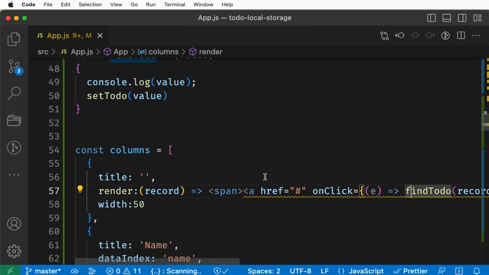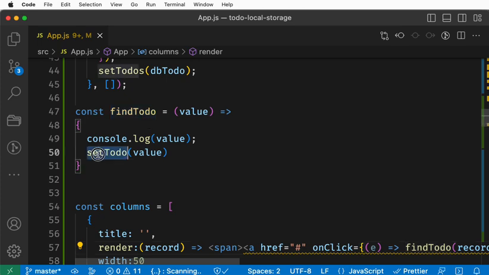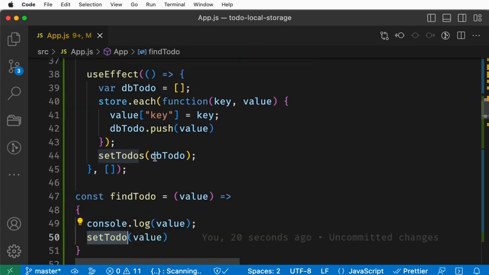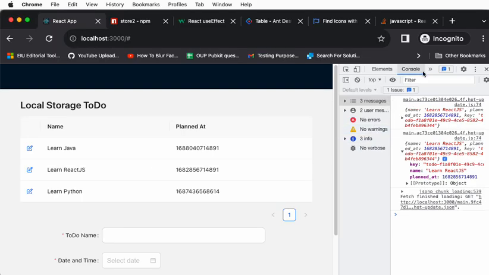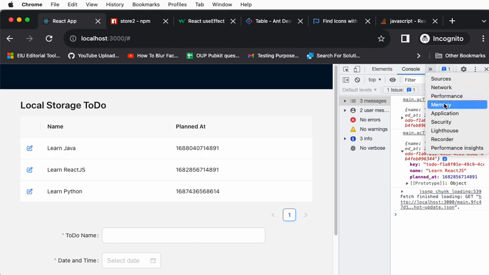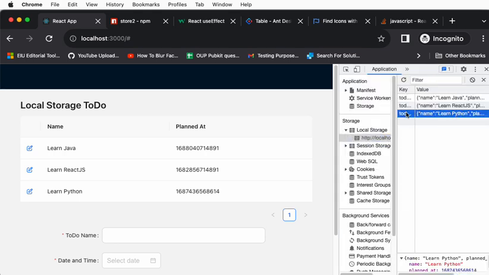Now this record is saved in setTodo. This is setTodos, plural, and this is setTodo, singular. In this todo we have the data, right? This is not an array, this is a JSON, because every row in a database application is basically a JSON.